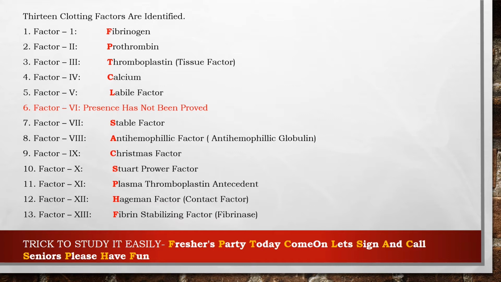Factor 8 is antihemophilic factor. Factor 9 is Christmas factor, and factor 10 is Stuart-Prower factor, and factor 11 is plasma thromboplastin antecedent, and factor 12 is Hageman factor, and factor 13 is fibrin stabilizing factor. So you can easily remember these like the freshers party today, come on let's sing and call seniors, please have fun. You can remember the order of the names by studying this.